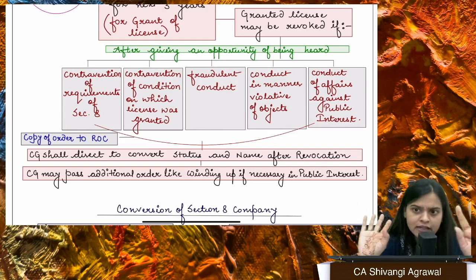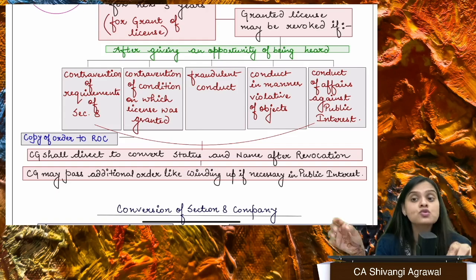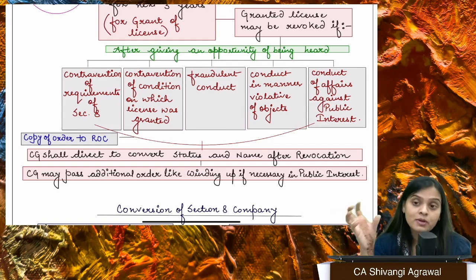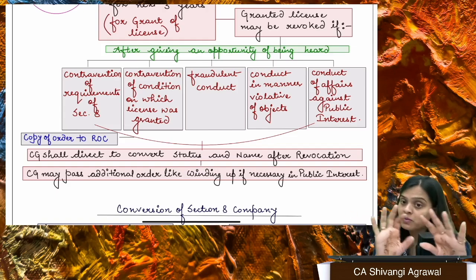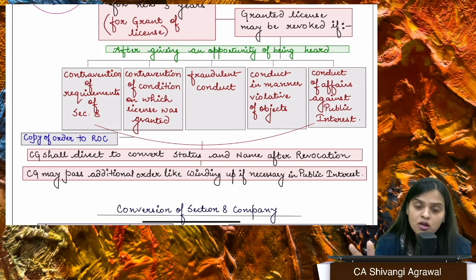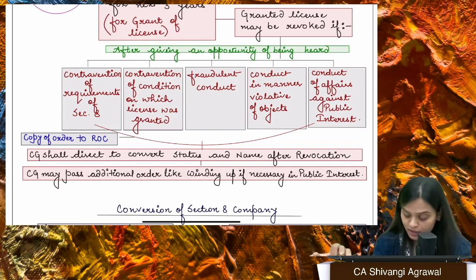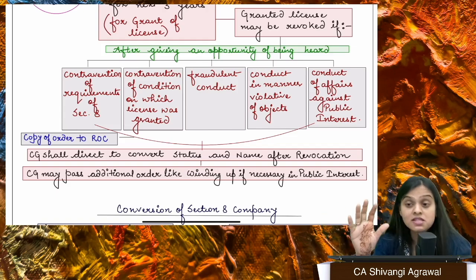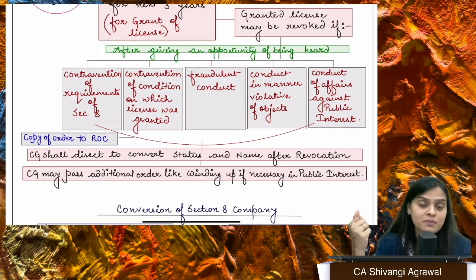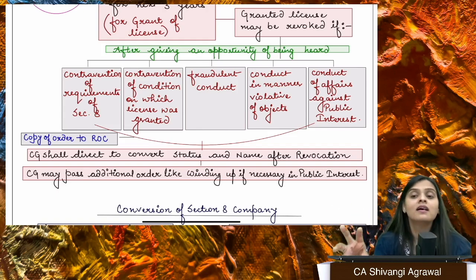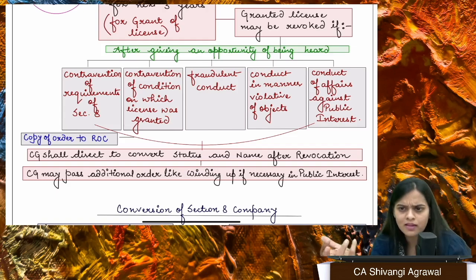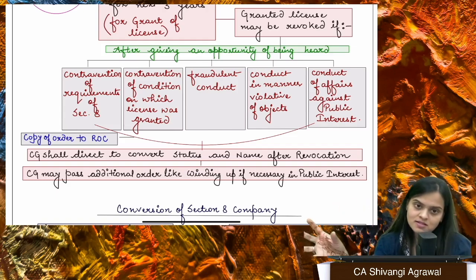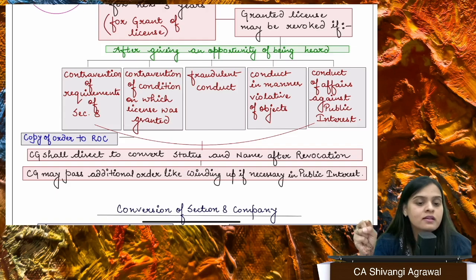violating your objects. You're not doing any fraud, but you are not supposed to do this thing, because your object clause clearly stated that you can promote sports, but you're doing something else. Maybe that's not fraud, maybe that's not some improper conduct, but you're violating the objects, right? Or you're conducting affairs against public interest. Supposedly you're doing something in the name of religion, but that's creating a not so harmonious environment, right? It's somehow instigating the riots and all that, right? So that's against public interest. So again, license can be revoked.